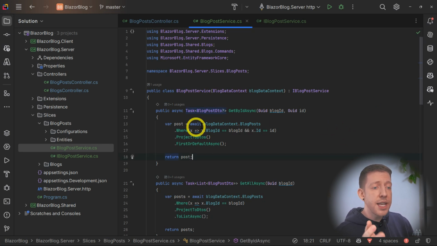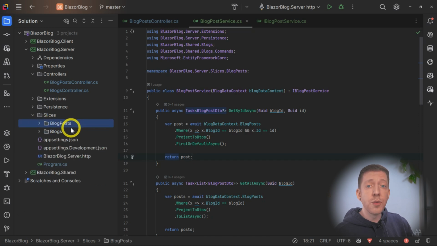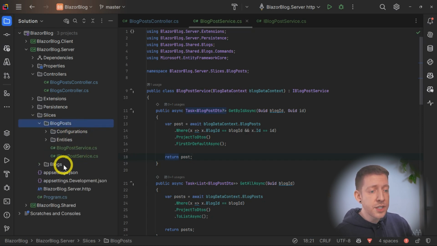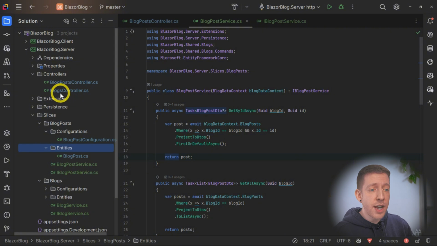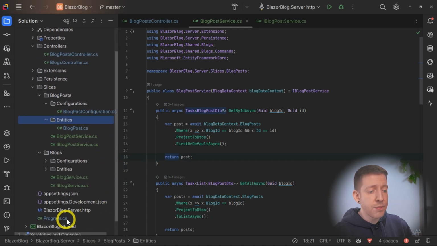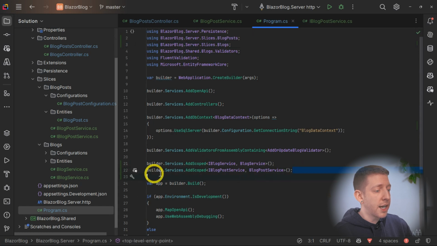And you can also see that I've created a new slice called BlogPosts, and in there, just the same as I did with blogs, I've added the configuration from the persistence directory, I've added the entity from the domain directory, and I've now deleted the domain directory, and we have the BlogPostService with the IBlogPostService interface. And again, also in Program.cs, I've added another line here, which is to add the scoped IBlogPostService.